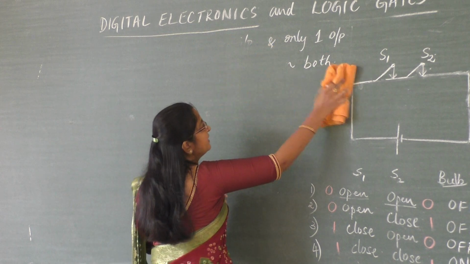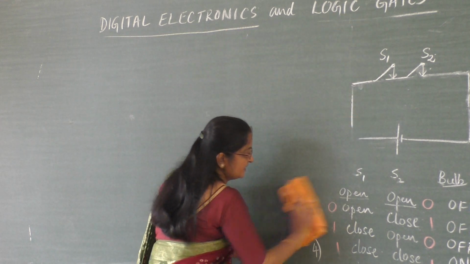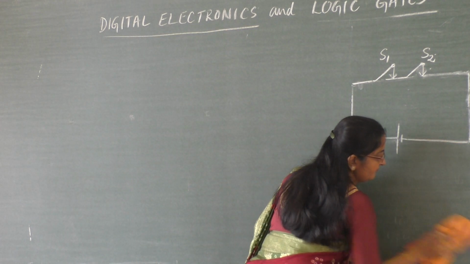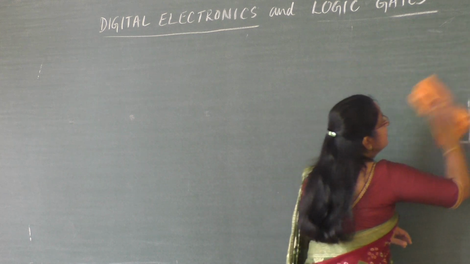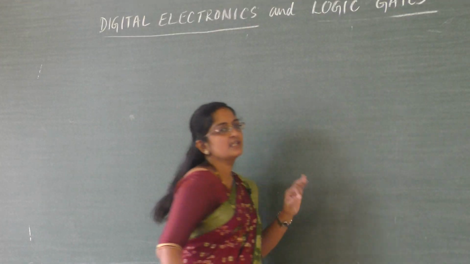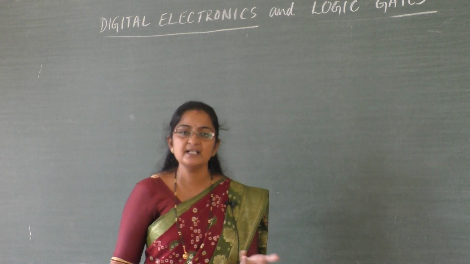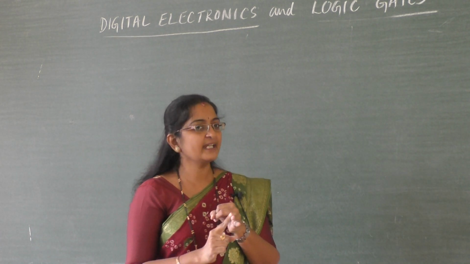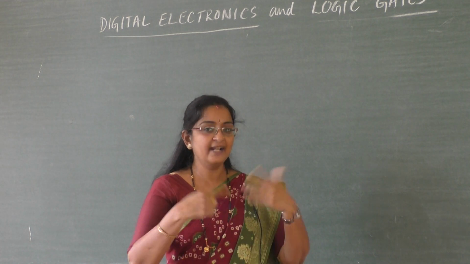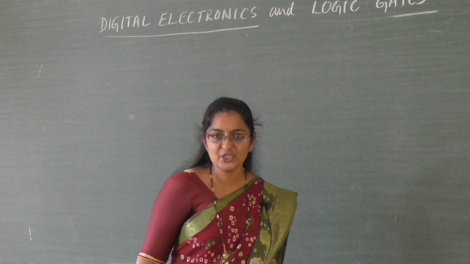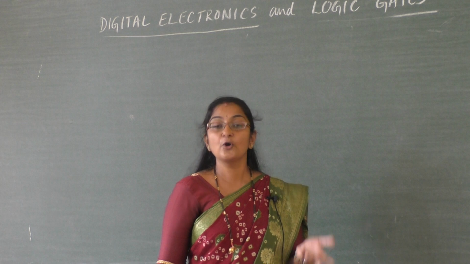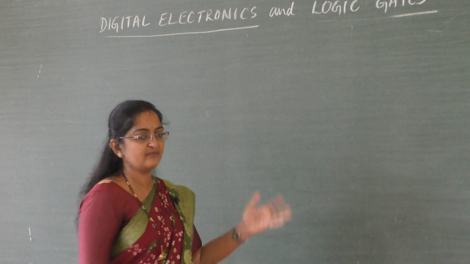So let us go to our next part, our next family members. These were our basic fundamental family members: NOT gate, OR gate, AND gate. Next come the combinational circuit members, whose symbols we are going to draw.